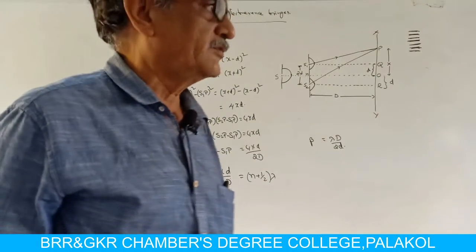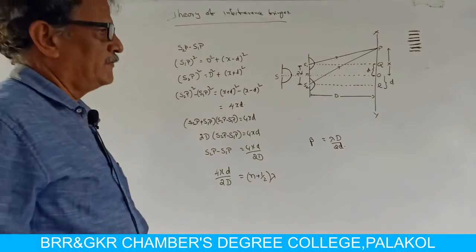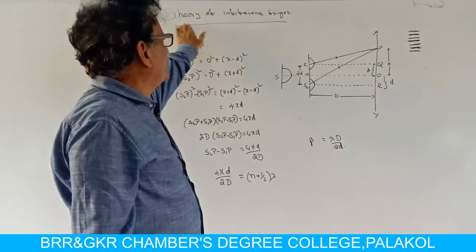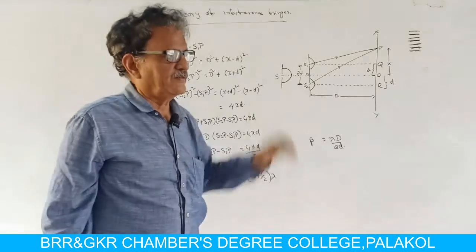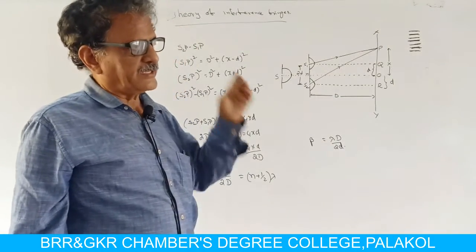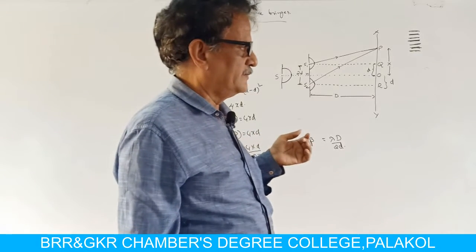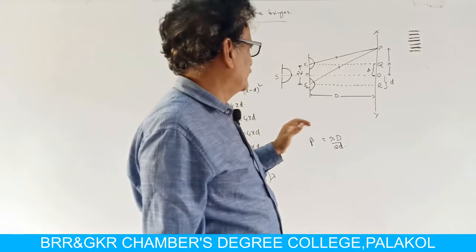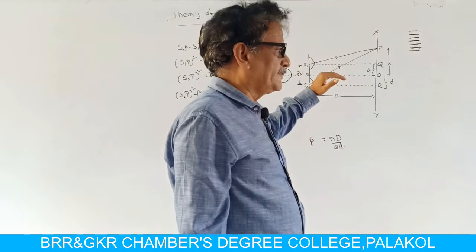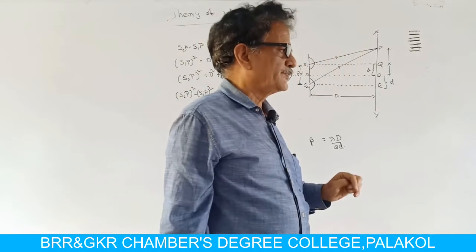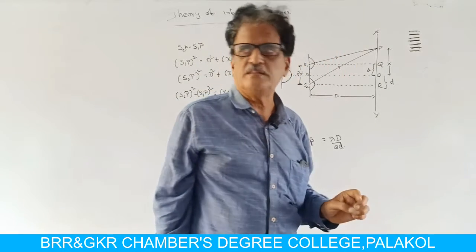Let me repeat once again. We are going to discuss the theory of interference fringes. When do we get interference fringes? We get interference fringes when two coherent waves are superposed on each other.